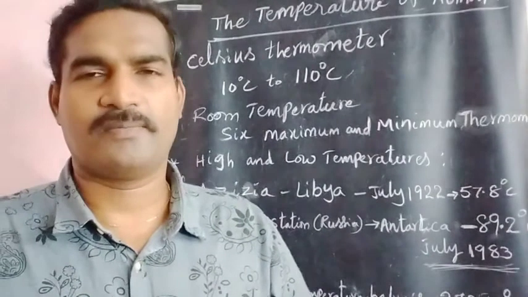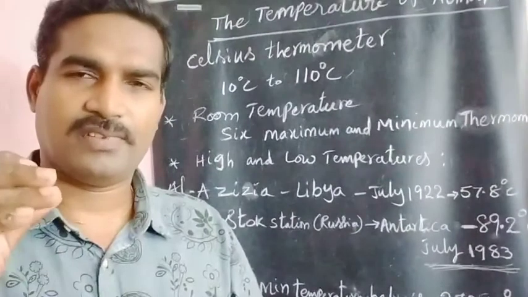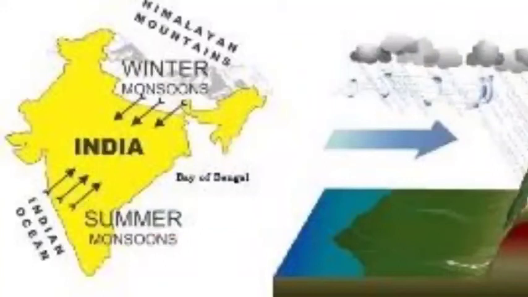Understand. Now, different kinds of temperatures are there. You will see moderate and extreme climate conditions, and continental climate conditions also. What is moderate?